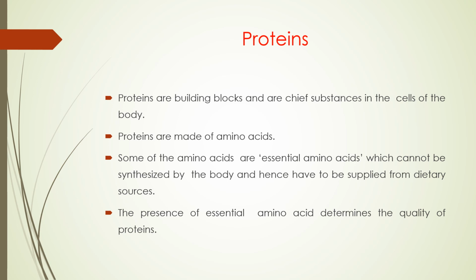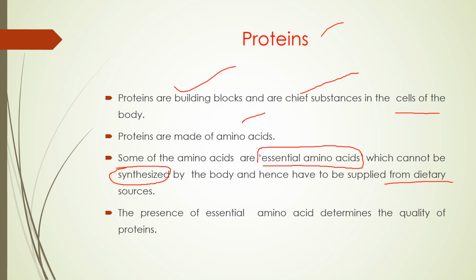Now the proteins. So these are the building blocks and are chief substances in the cells of the body. Proteins are made of amino acids and some of the amino acids are called essential amino acids, which cannot be synthesized in the body and hence have to be supplied from the dietary sources. They cannot be synthesized in the human body. And the presence of essential amino acids determines the quality of protein.